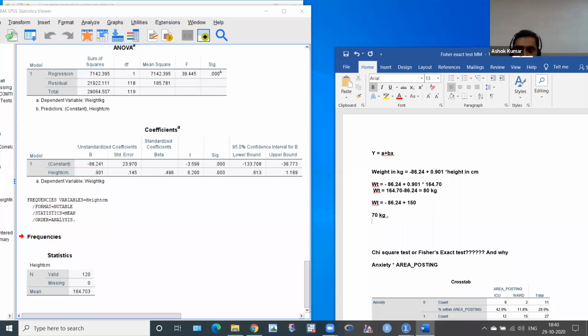With the correlation coefficient, we will not get this. But using this simple regression, we can predict. So regression is for prediction. Okay, thank you.